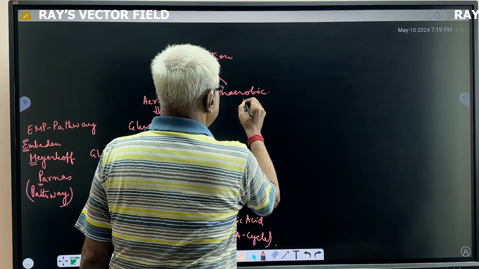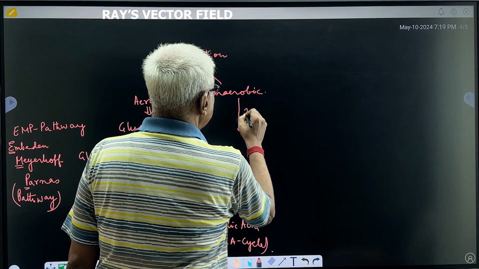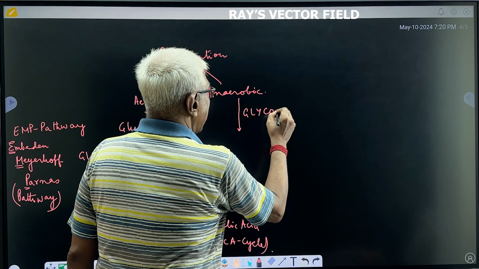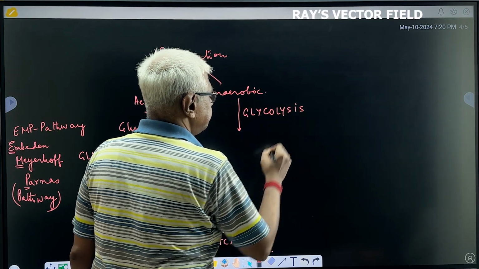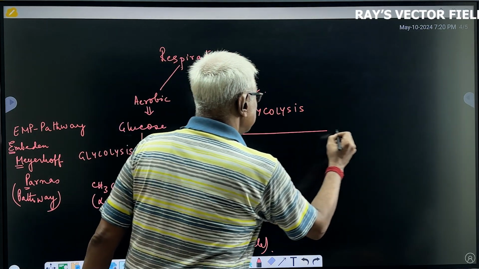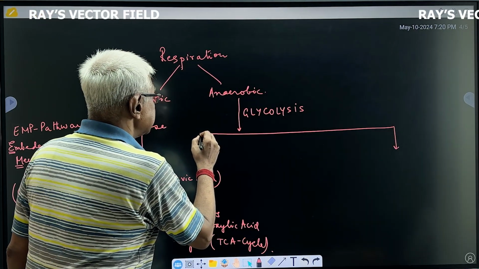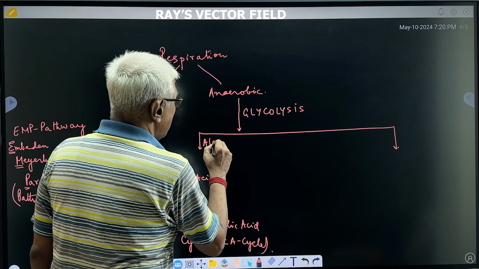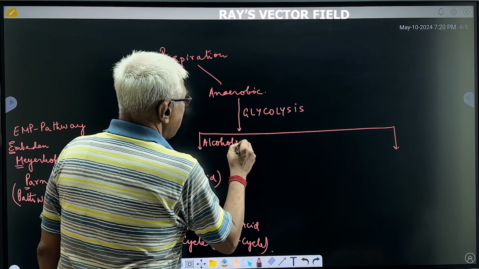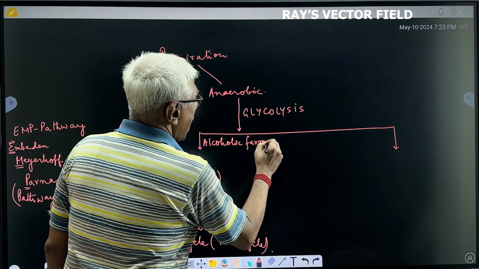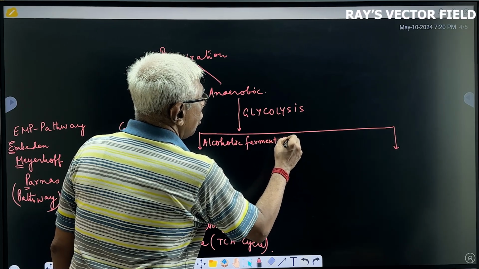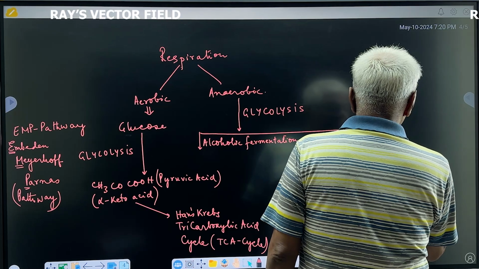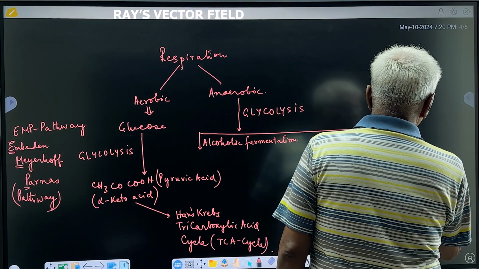In anaerobic respiration, glycolysis is the common first step. Then comes an option. Either it occurs in the form of alcoholic fermentation, or it occurs in the form of lactic acid formation.